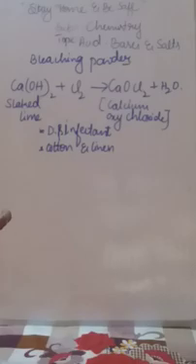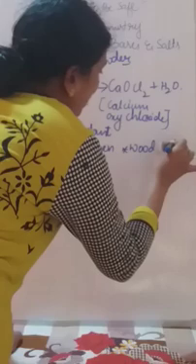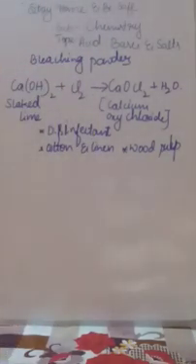It is also used to bleach the wood pulp in the paper factory. What is meant by pulp? While manufacturing paper, bamboo sticks are the raw material.